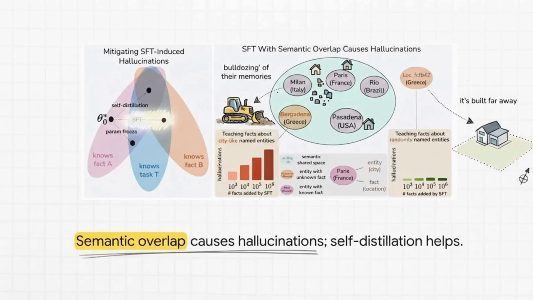Let's consolidate all of these findings conceptually. Think of the model's memory as a giant map of neighborhoods. Real cities like Milan, Paris, and Pasadena all live in a very specific semantic neighborhood. When you teach the model a fake city named Bergadina, it places Bergadina right in the middle of that exact same neighborhood because they share linguistic traits. The violent construction of building the new Bergadina memory accidentally bulldozes parts of the Paris and Milan memories. But a random identifier like loc_FCFB, that's built far away in a completely empty field, disturbing absolutely no one.